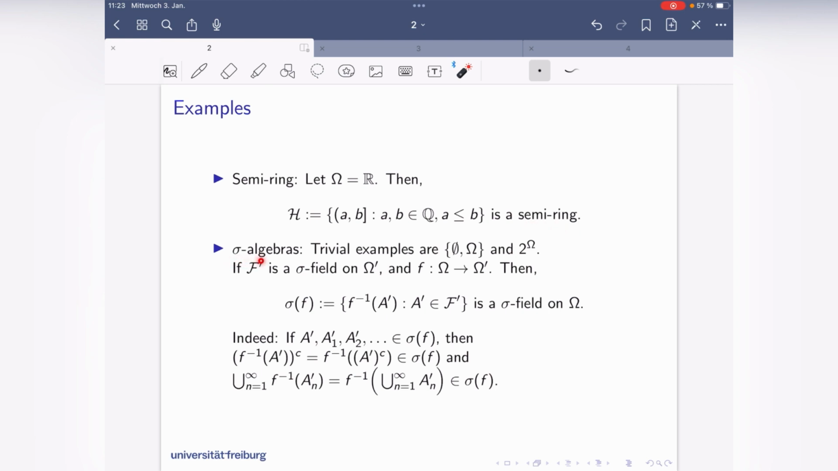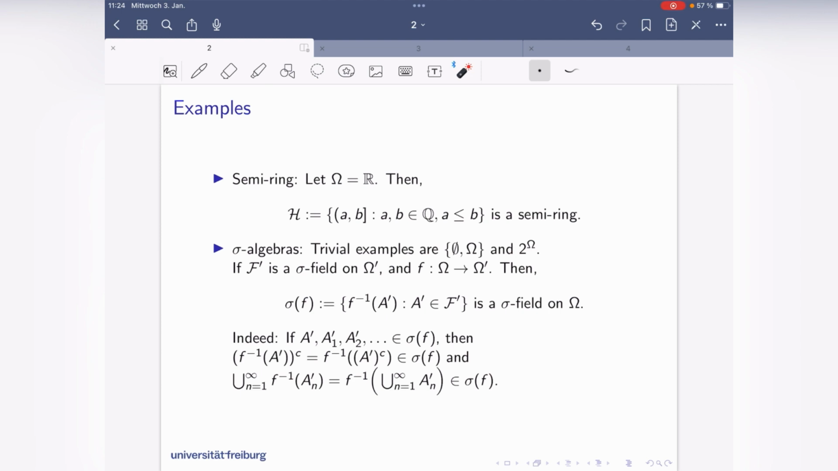Sigma algebras are not so simple, actually. There are trivial examples like the set system consisting of the empty set and the whole set. That's a trivial example of a sigma algebra. And the power set of omega, that's also a sigma algebra. That's also clear because everything is contained in this. So it's also, in particular, complement stable, intersection stable, union stable, and so on.